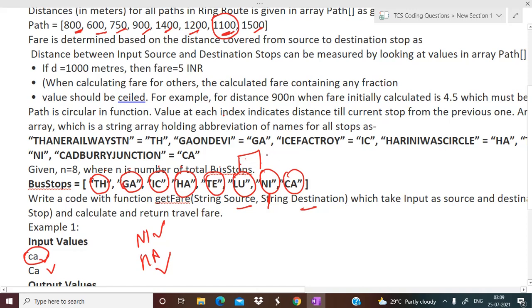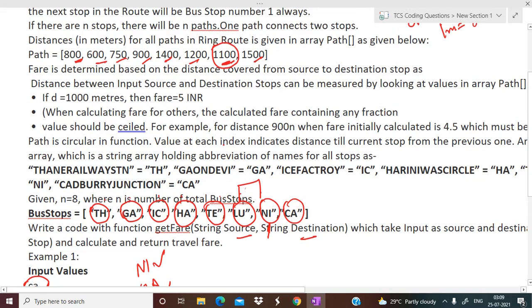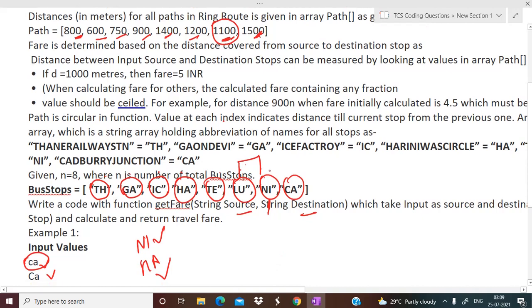You won't include it, right? So now what you will take is 1500, because obviously you have to cover this distance. So 1500 will be included. Then CA to TH distance is 1800, so that will be included. Then TH to GA distance is 600, so that will be included. GA to IC is 750, so we are going to include that distance.